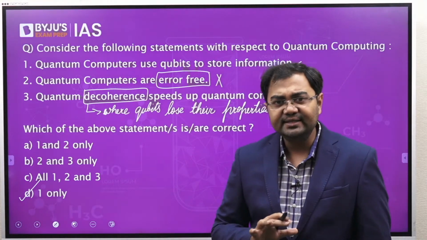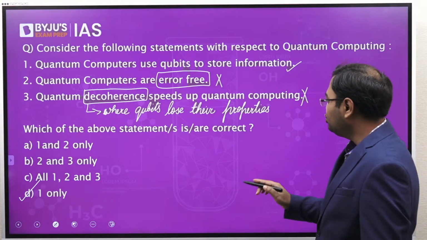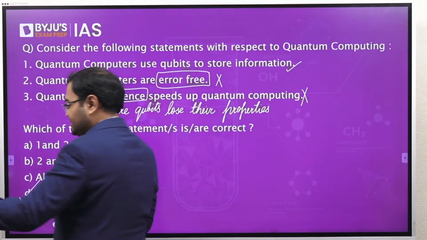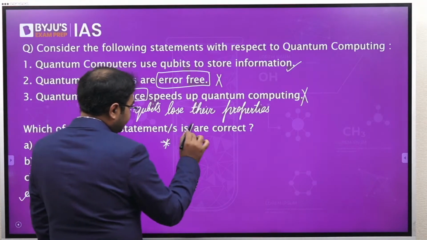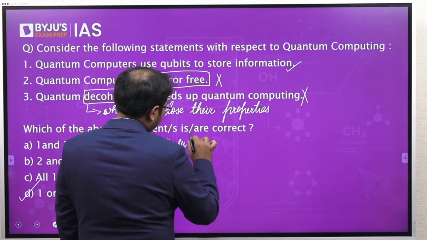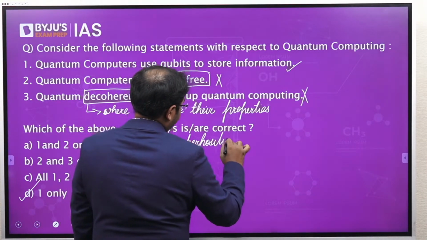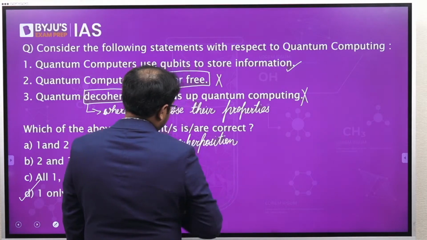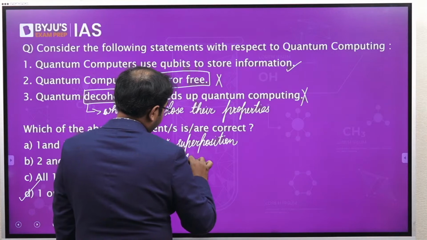So just understand this. Quantum computers in general, I would say, is an important topic. There are two more concepts that I would suggest you should know from the perspective of quantum computers. One is the principle of superposition, and then second is the concept of entanglement.